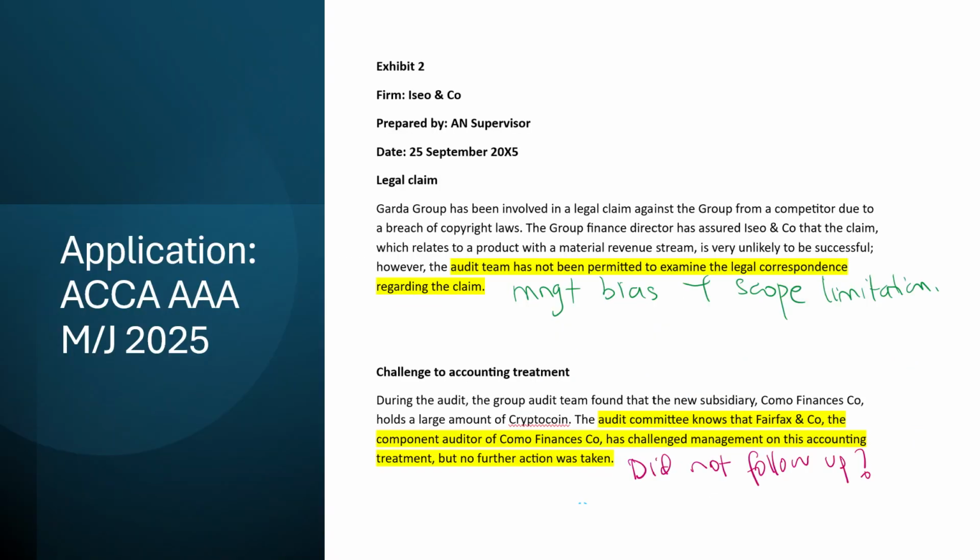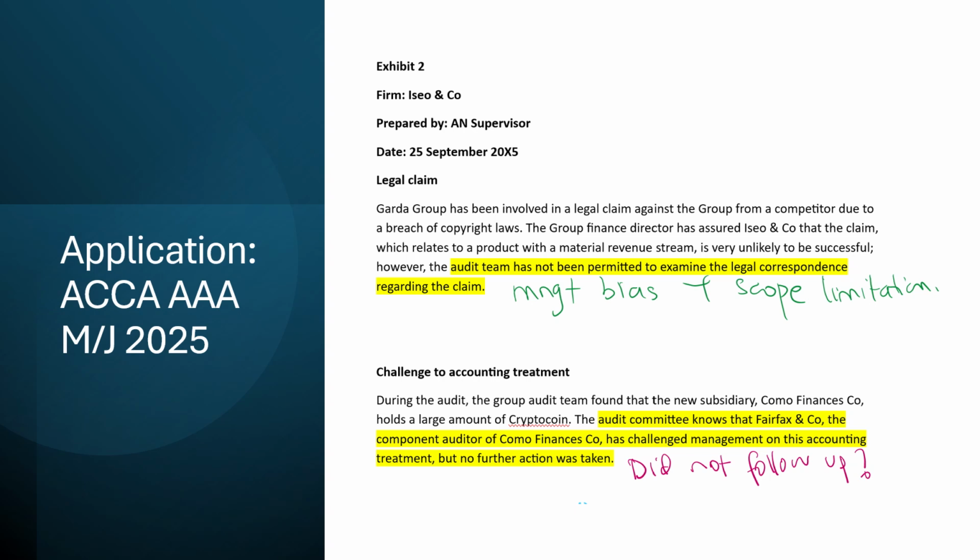All right, so starting off with something called the legal claim. The group has been involved in a legal claim against the group from a competitor because of a breach of copyright laws. The director has assured the firm that the claim, which relates to a product with a material revenue stream, is very unlikely to be successful. However, the audit team has not been permitted to examine any legal correspondence regarding the claim.